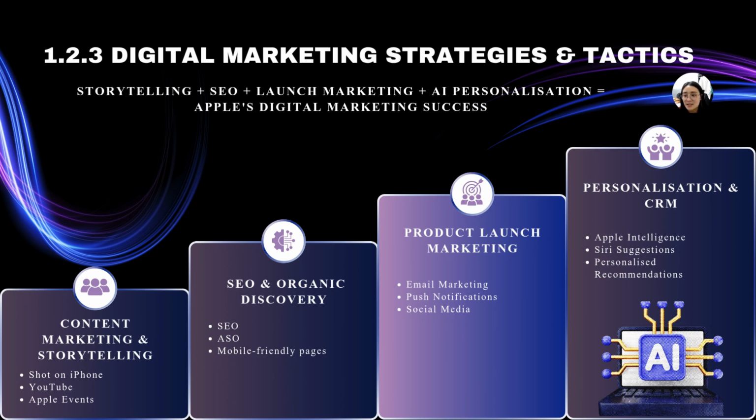The second strategy is search engine optimization and organic discovery. Apple improves online visibility by optimizing its website and product pages for search engines. The company also uses App Store optimization, localized content, and mobile-friendly web design to attract users through organic search rather than relying on heavy paid advertisement.